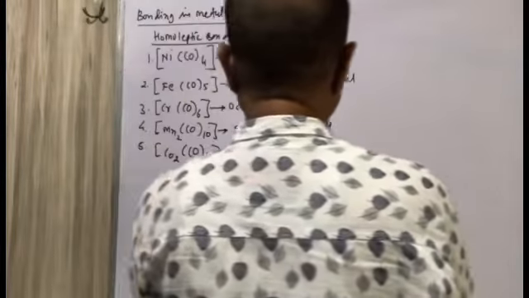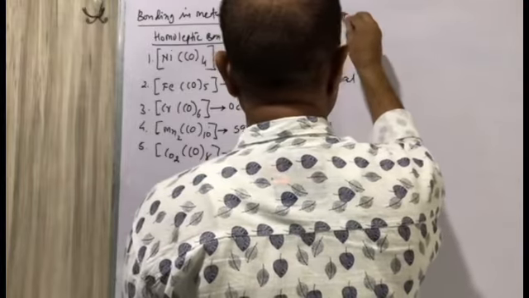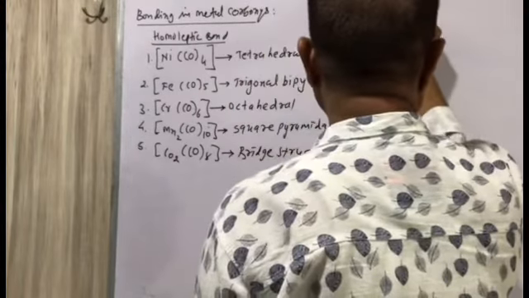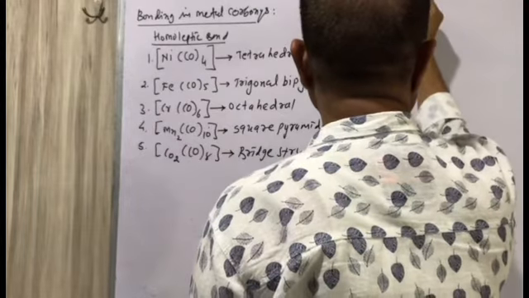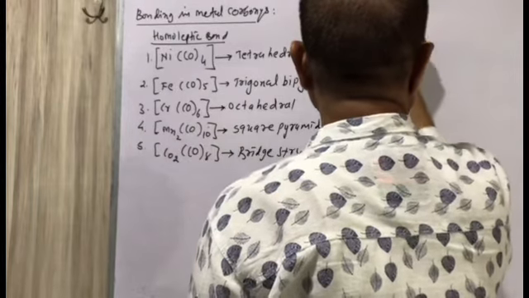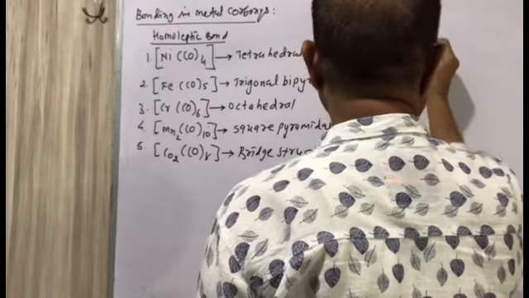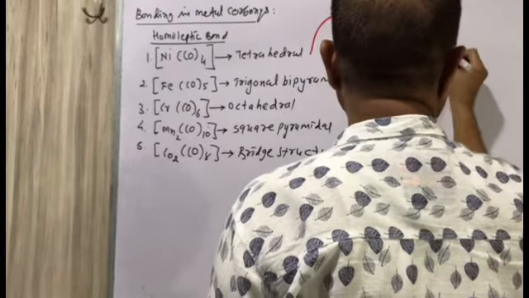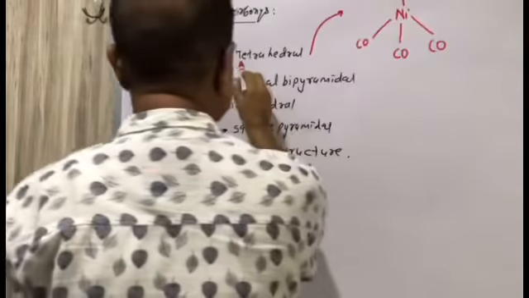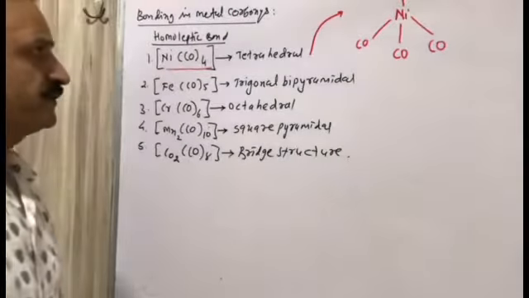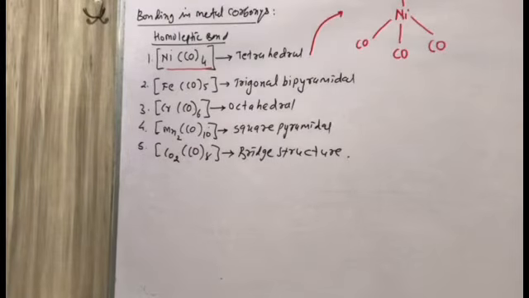First structure is related to tetracarbonyl nickel. This is tetracarbonyl nickel. This structure is known as tetrahedral. This type of structure is obtained for tetracarbonyl nickel.